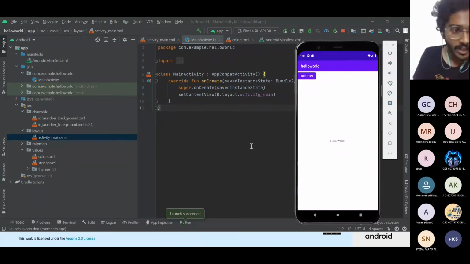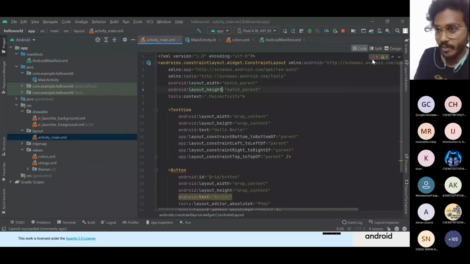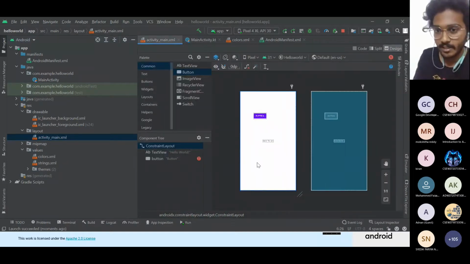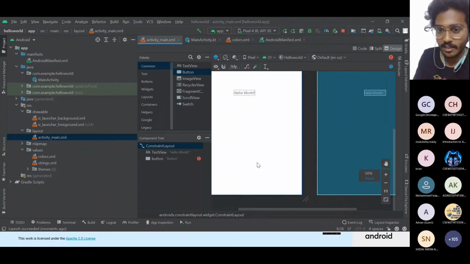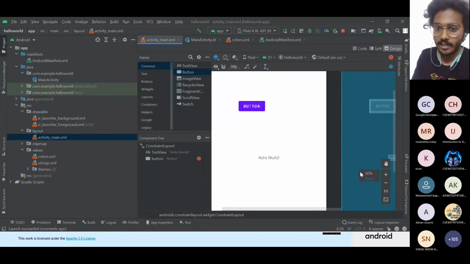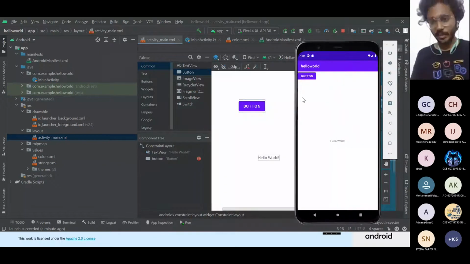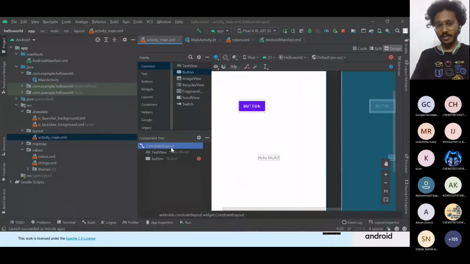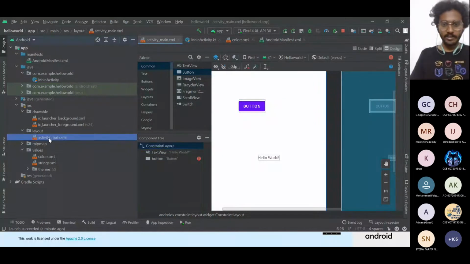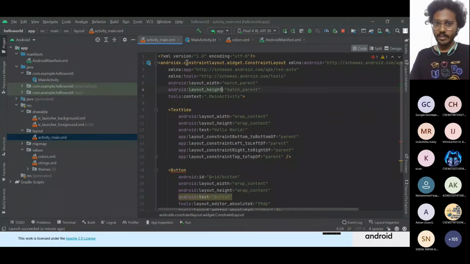So yeah, we got this, right? Let me show you. This is what we wrote in XML. This is where we added a button. It has a hello world, right? So when we run the program, you get this output. The button came here because of the layouts present in XML, right? You can see here.